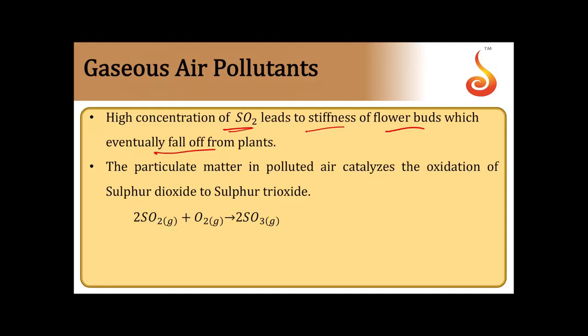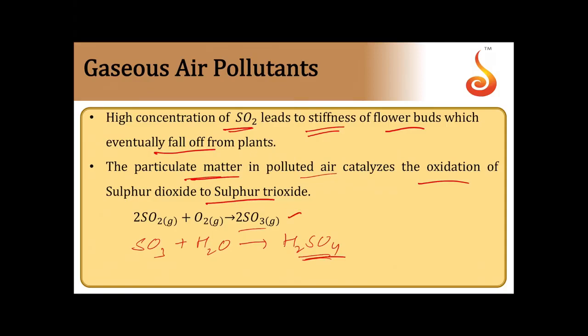Higher concentration of sulfur dioxide leads to stiffness of flower buds, which eventually fall off from the plants. The particulate matter in polluted air catalyzes the oxidation of sulfur dioxide to sulfur trioxide. Sulfur trioxide, SO3, in the presence of moisture forms H2SO4, which is acidic in nature, and this starts attacking marble, limestone, vegetation, paper and textiles.